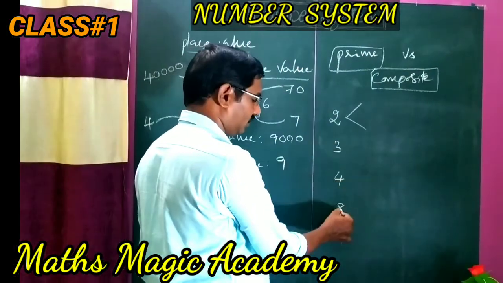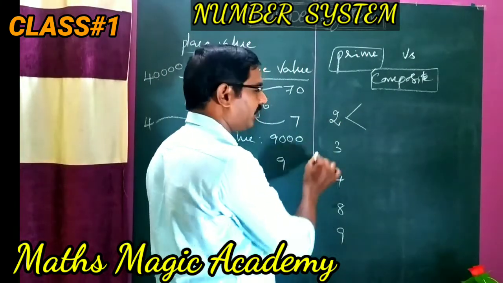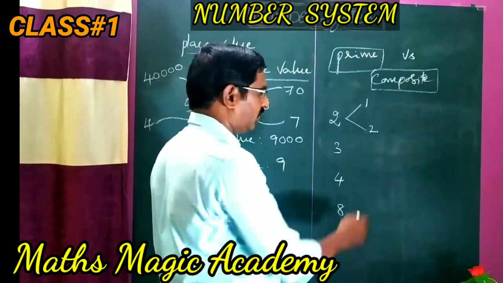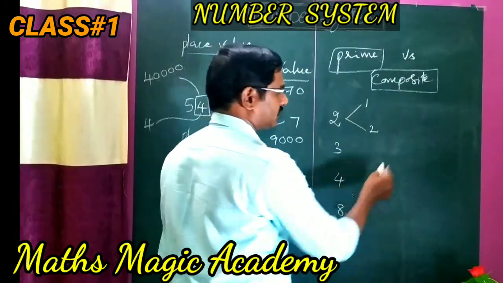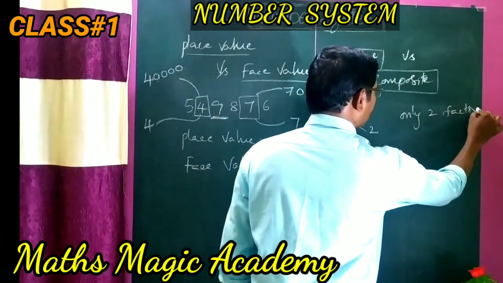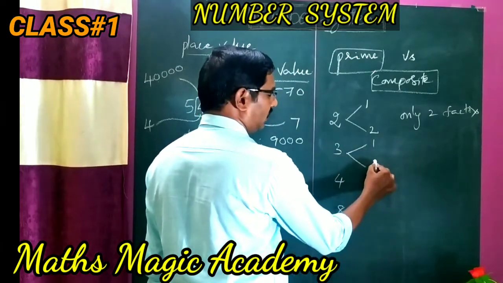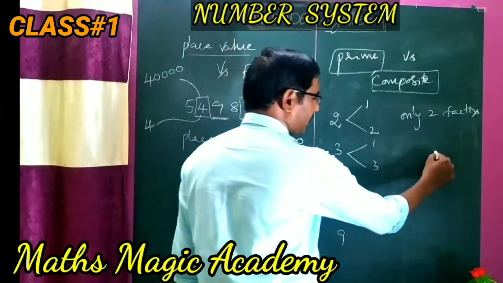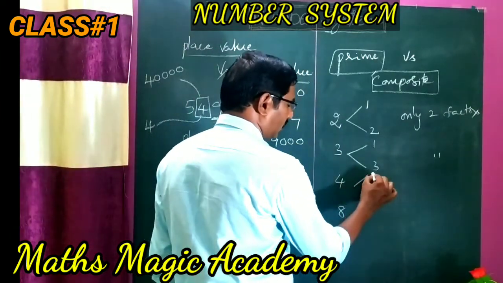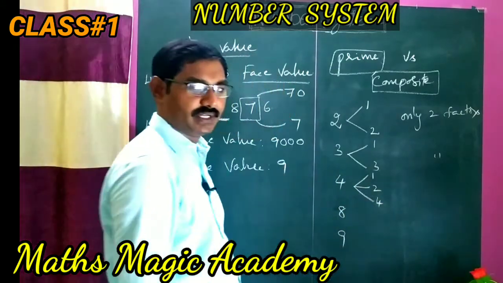2, 3, 4, 8, 9. See here, for number 2, how many factors are there? 1 and 2. Only 2 factors. And how many factors of 3? 1, 3. Same, only 2 factors. When it comes to 4, 1 is there, 2 is there, and 4 is there.